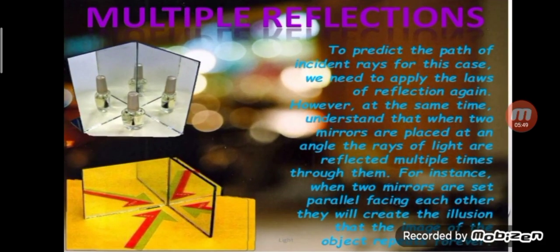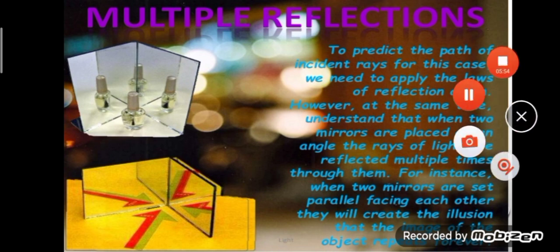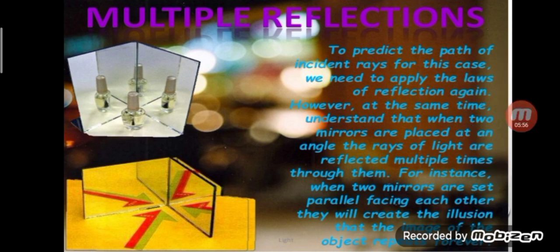Next we come to the new topic, that is multiple reflection. When a reflected light ray is incident on another mirror, it gets reflected again, and this is called multiple reflection. In other words, the image formed by one mirror acts as the object for the second mirror.